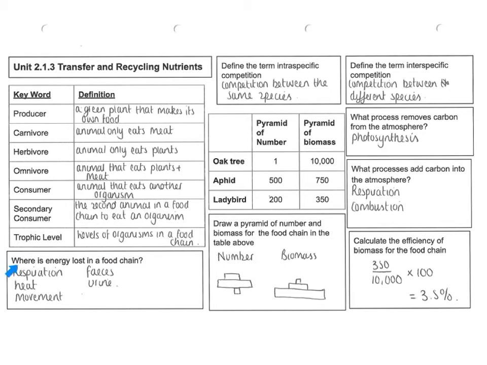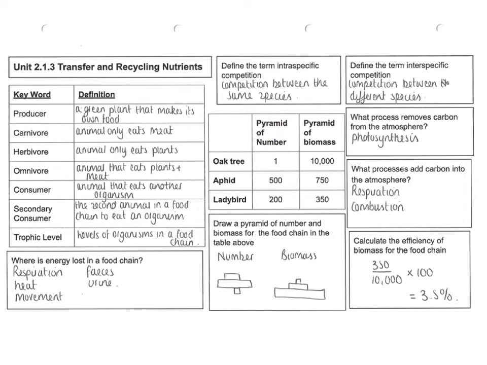Where is the energy lost in a food chain? It's lost in respiration, through heat, obviously moving around for animals, and it's wasted in feces and urine from the animal. Define the term intra-specific competition. That's competition between the same species. And define the term inter-specific competition. That's competition between different species.